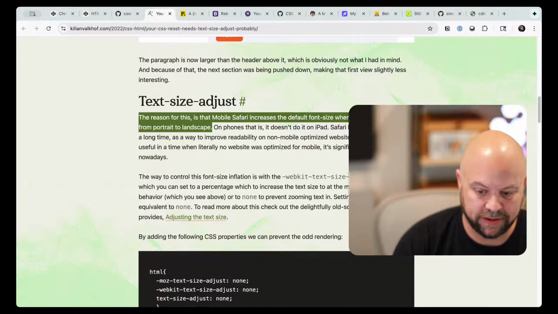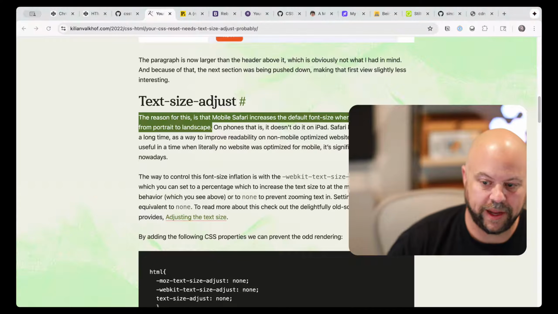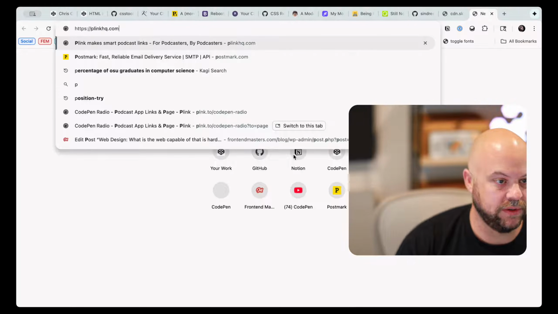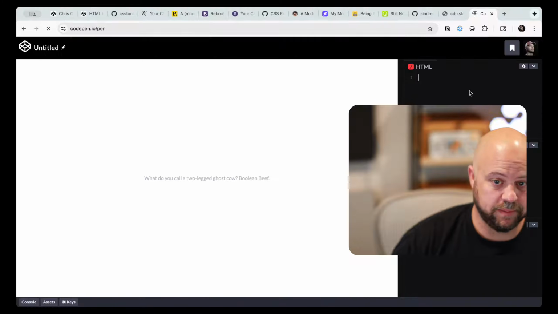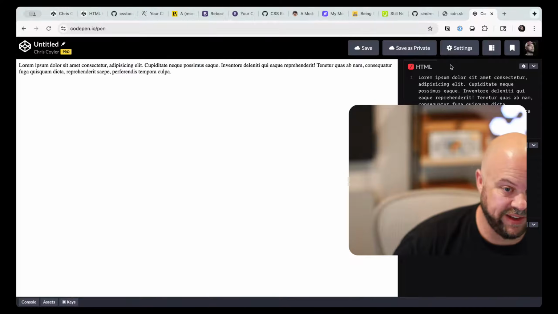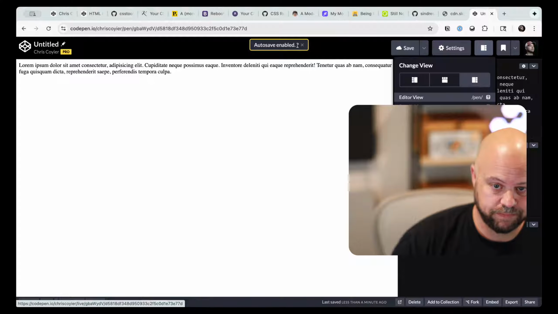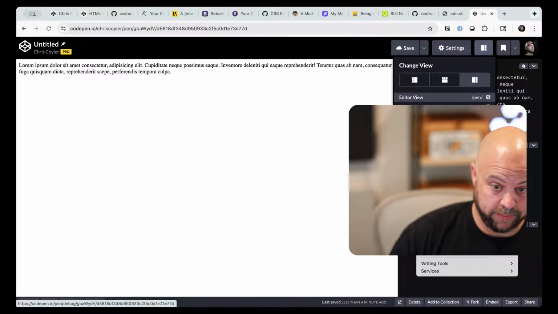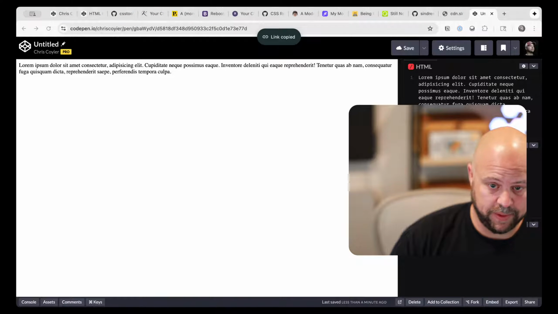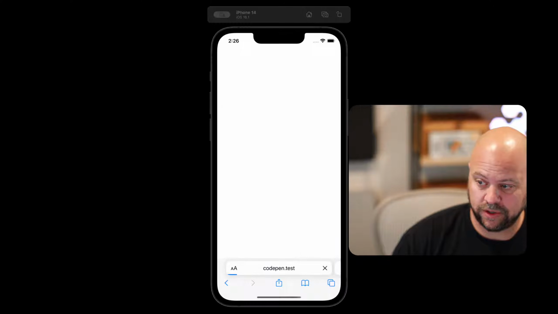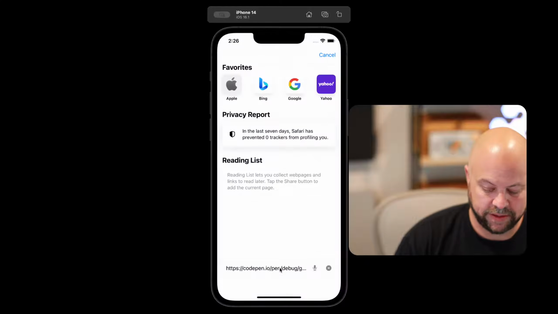I have a simulator here. I know you can't see it because I'm not sharing it yet, but I can set us up first. Let's just try it with the absolute minimum stuff, right? If we just go lorem ipsum with not even any HTML at all, we save it, we grab the debug view. I should use the new editor for this. It would be easier. Copy link address. I'm going to paste it in my simulator, and then I'm going to share the simulator. I can probably share it right now. Simulator. Yeah, there we go. My face isn't still in the way. So I'll paste in the debug view.